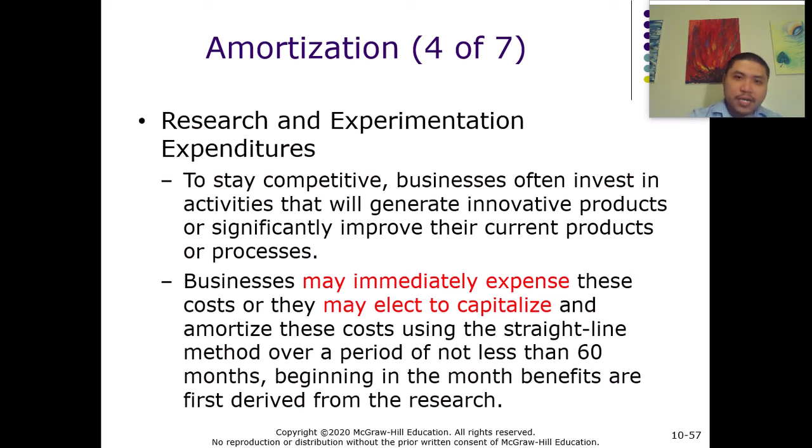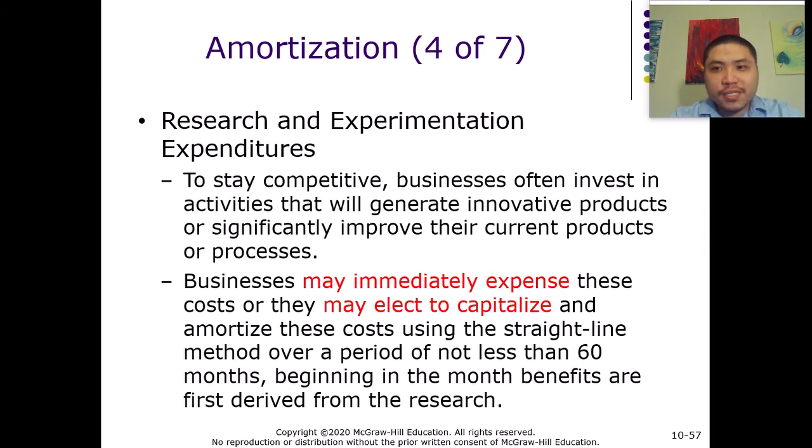So let's talk about the third type of intangible asset: research and experimentation costs. As you know, a lot of businesses, such as pharmaceutical companies, spend a lot of expenditures on research and on developing new drugs. For example, technology companies also spend a lot of costs on developing new products. So that's why we have these expenditures.